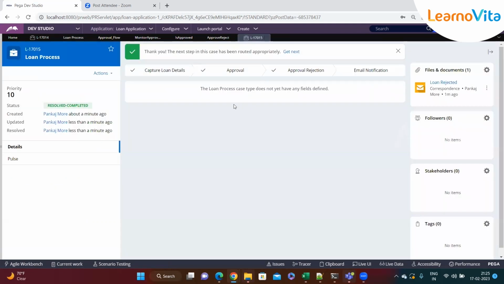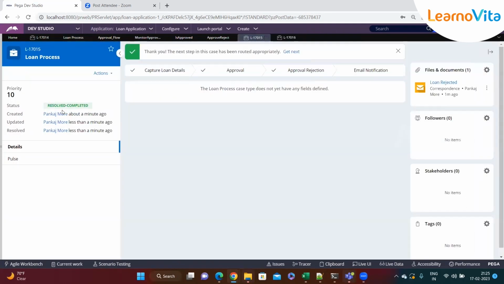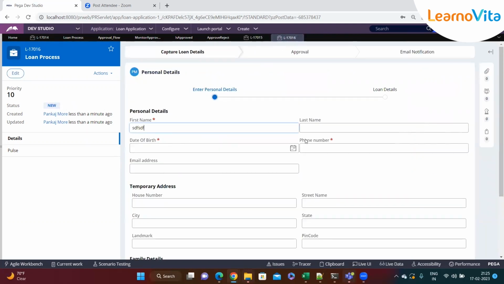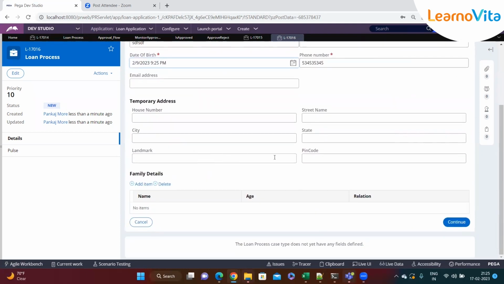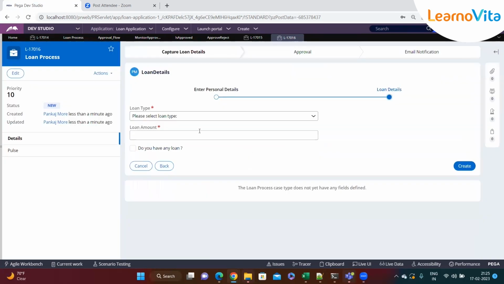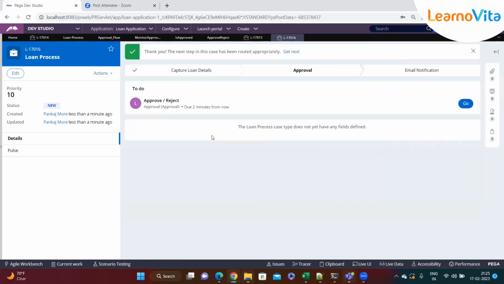Okay. And then let's test the other part too. So already we have tested the negative part, the rejection part. So let's test that approval part too, because we have to make sure that both the process, approval and rejection, should work fine. So let's say this time I'm applying for a home loan, and then continue.